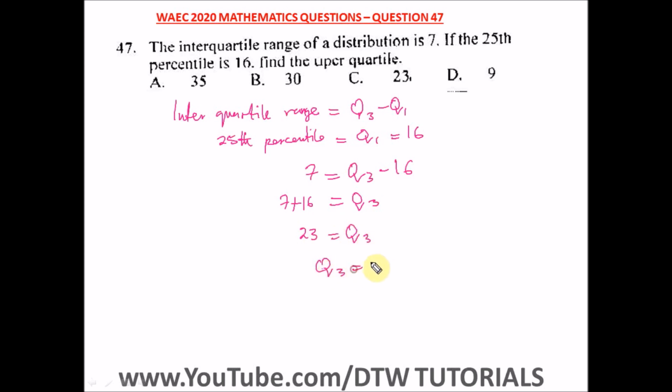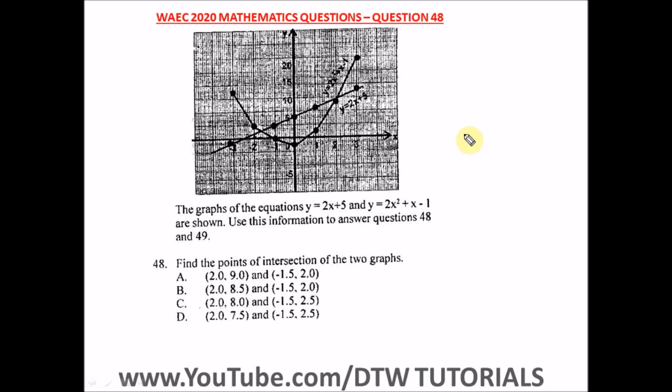So Q3 is equal to 23. So this is our answer, and our right option here is option C. That's the upper quartile. Question 48 of the WAEC 2020 Mathematics Past Question. That's your WASSCE exam. So we have a graph here.